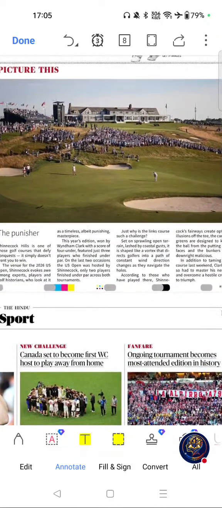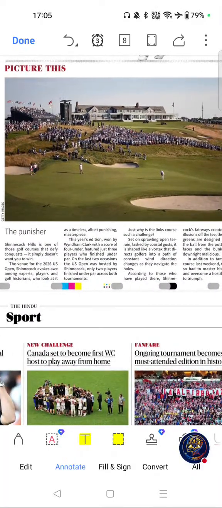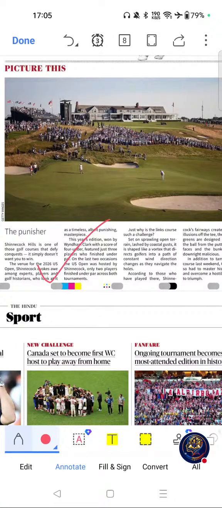Picture this. The Punisher golf feature. Why is this article important? Golf majors occasionally appear in SSC, banking and railway exams, and this is useful for static sports knowledge, but low priority for the UPSC section.